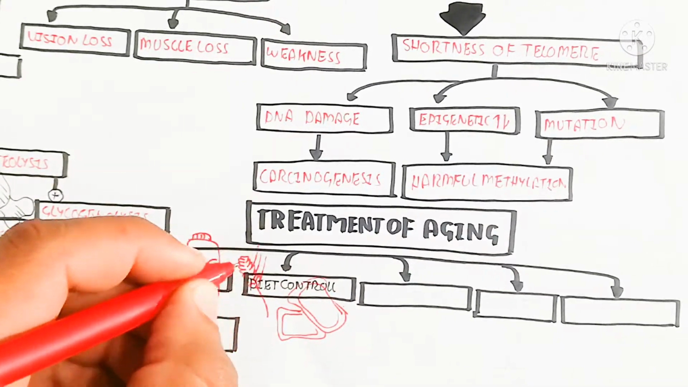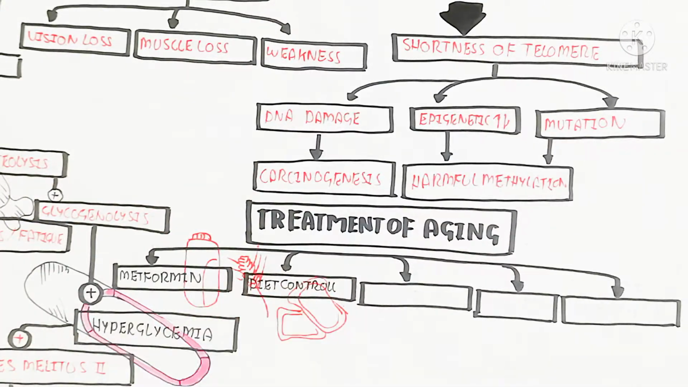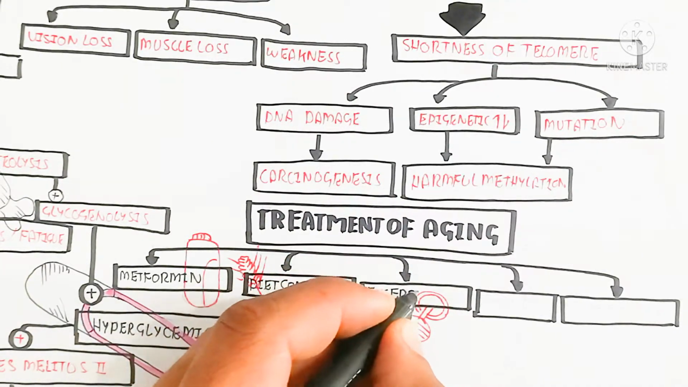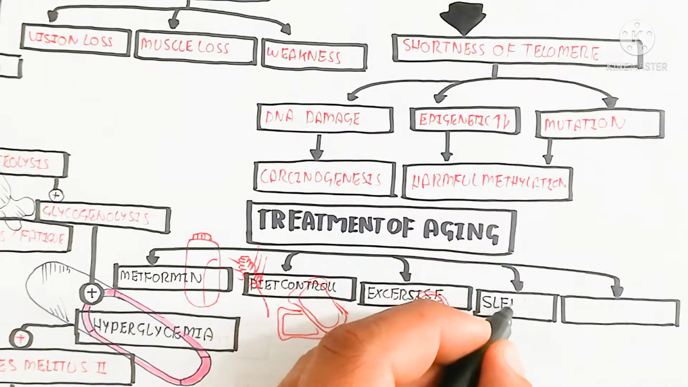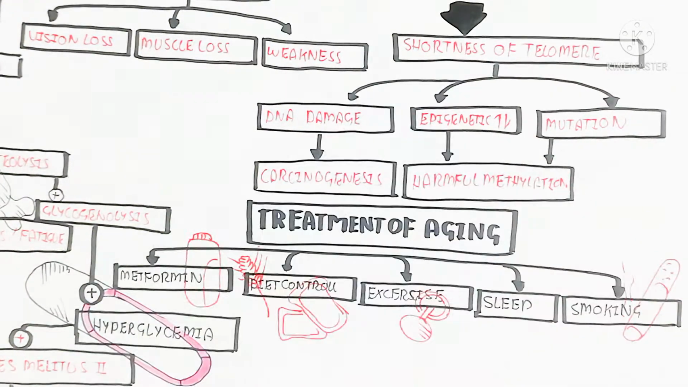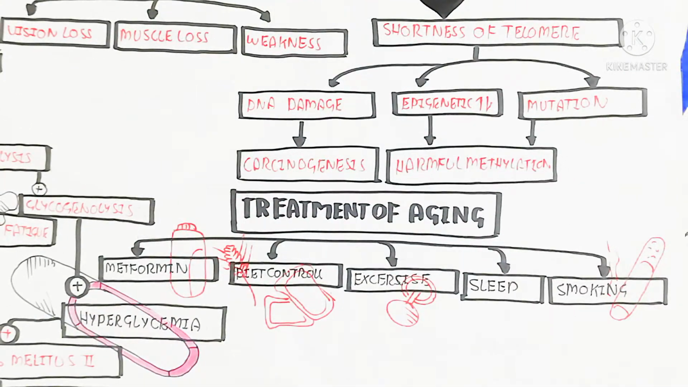So here the treatment of aging can involve different medications. Rapamycin and metformin are the best examples and are under study, and here is diet control. On the other hand, NMN is also used to delay aging. Exercise, sleep, and less smoking.